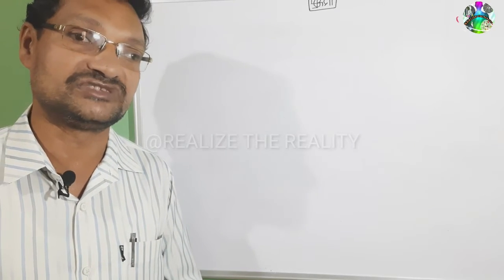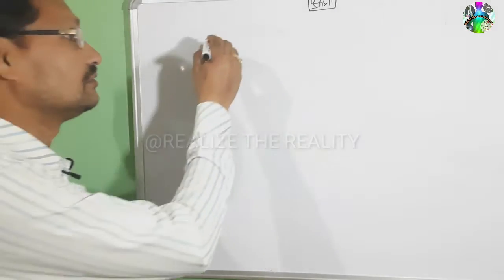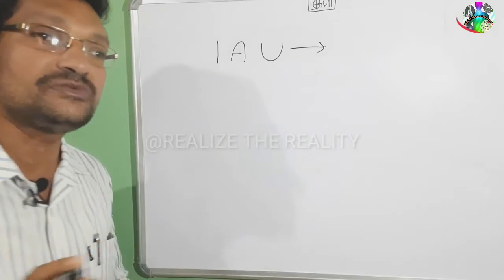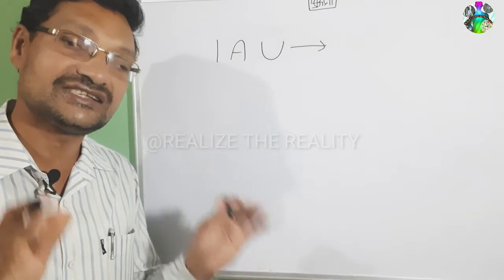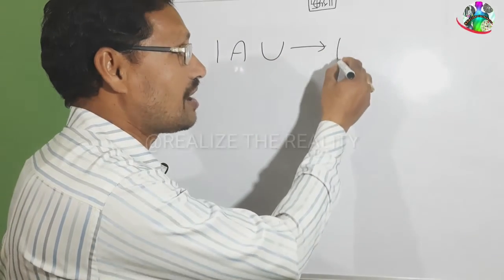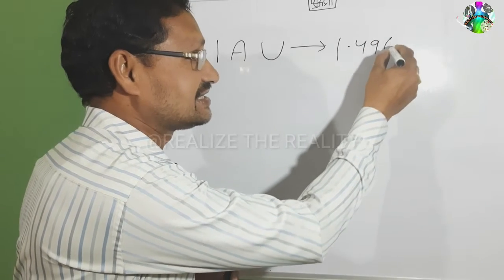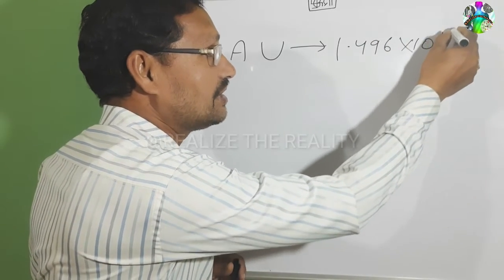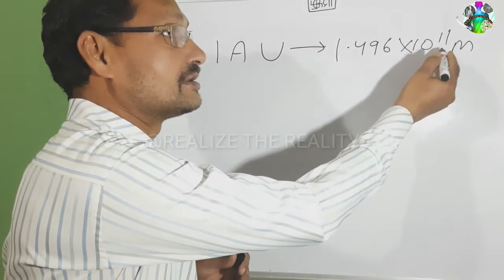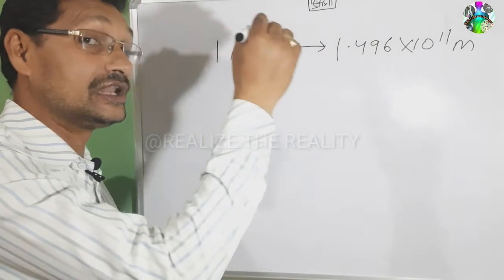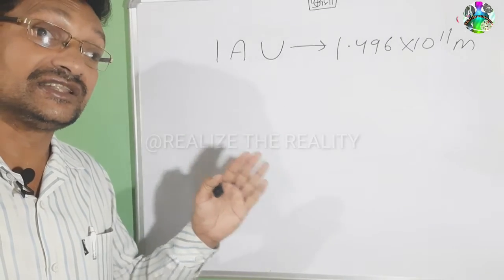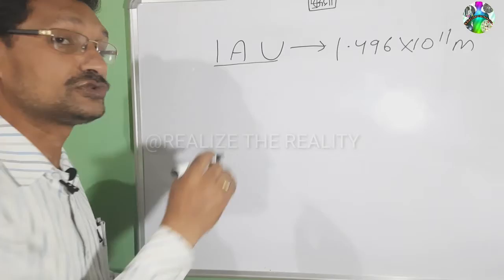First of all, study here children, the astronomical unit. What do you mean by astronomical unit? The astronomical unit is generally used to measure the distance from sun to earth. One astronomical unit is considered as 1.496 into 10 to the power 11 meter. In this case we put 11 zeros after the 10. So you imagine what a length this is. That is why we use one bigger unit, the astronomical unit.